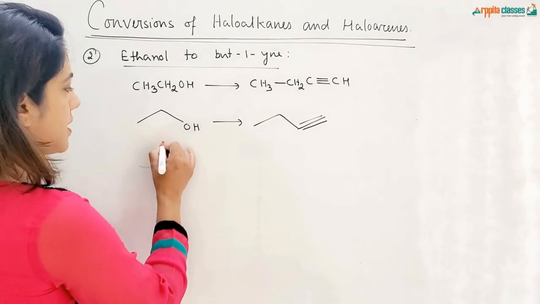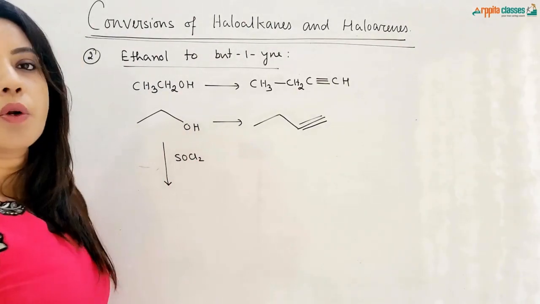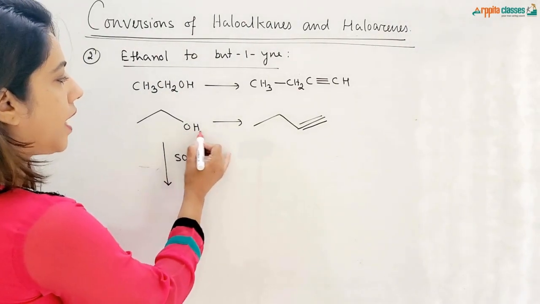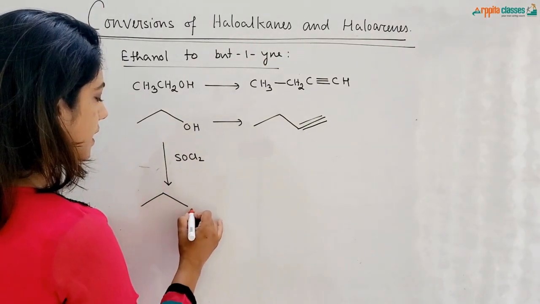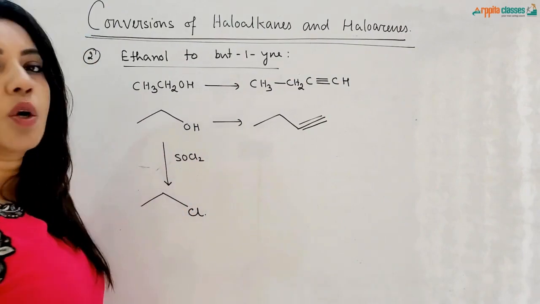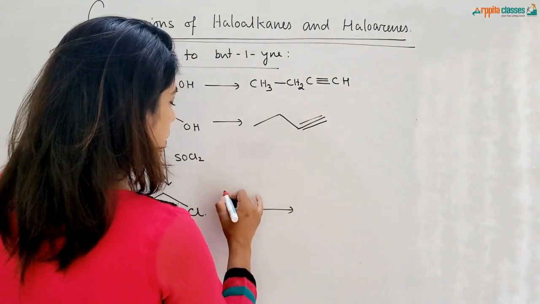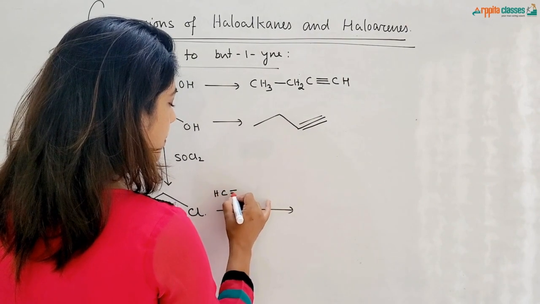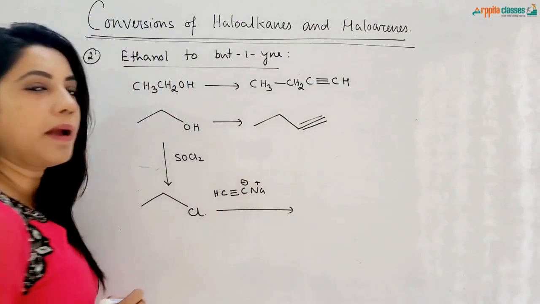So first of all, this ethanol will be treated with SOCl2. Okay, the role of SOCl2 is to substitute hydroxyl group by halogen group. So we will be getting Cl over here, that is chloroethane. Now this chloroethane will be treated with HC≡CNa. This is called as sodium acetylide.